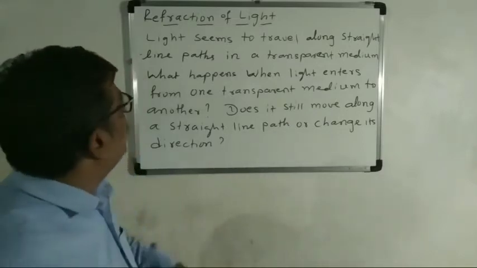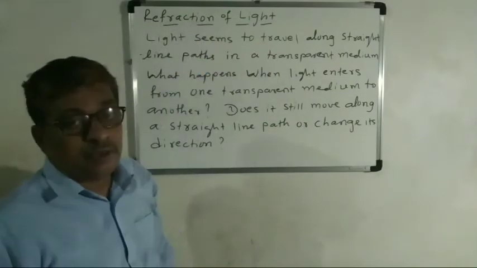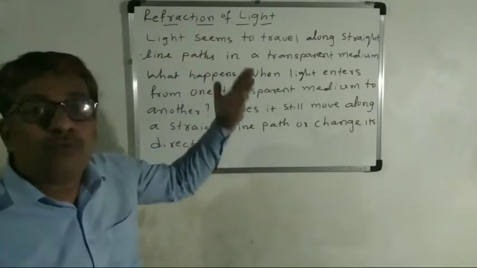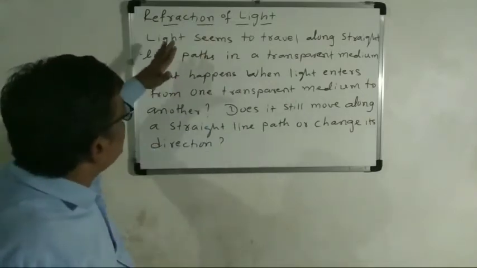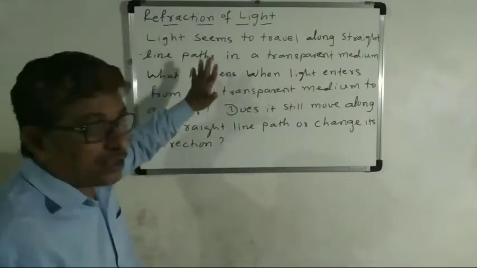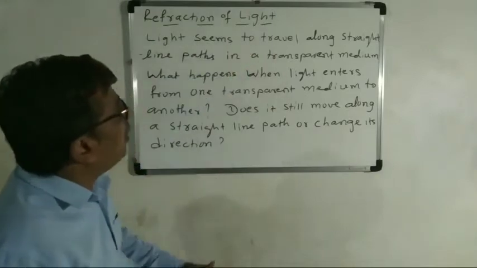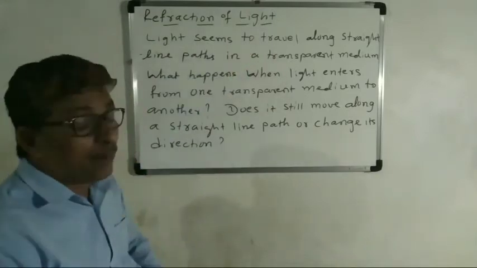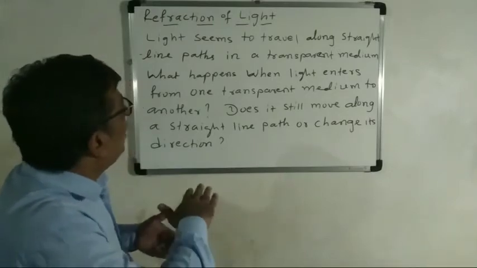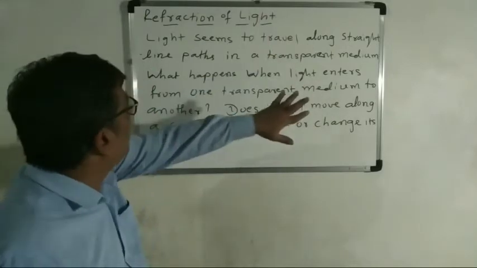Dear students, today we will discuss refraction of light. We'll see the definition later. First of all, we will understand the concept. You know that light seems to travel along straight line paths. Light is traveling along a straight line in a transparent medium.